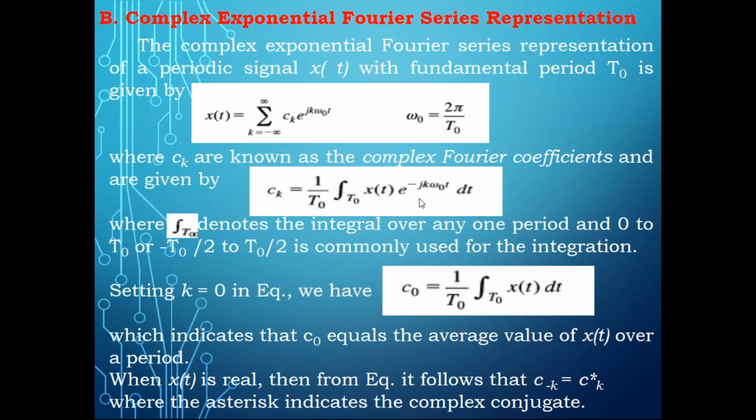Now try to understand how we can write this. It's a simple thing. You multiply both sides with e power minus jk omega naught t. The moment you multiply both sides with e power minus jk omega naught t, the e power jk omega naught t and e power minus jk omega naught t get cancelled and it becomes 1. So you will have only ck, and on the other side x of t times e power all this.